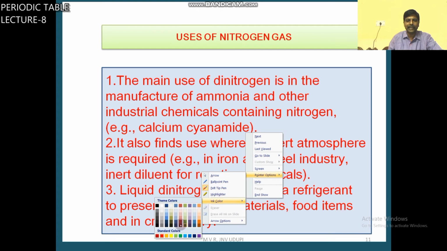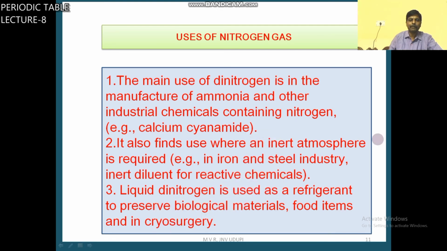So what are the uses of dinitrogen gas? Nitrogen gas has some uses. First one, the main use of dinitrogen is in the manufacture of ammonia and industrial chemicals containing nitrogen, calcium cyanamide, not cyanide, calcium cyanamide, CaCN2.